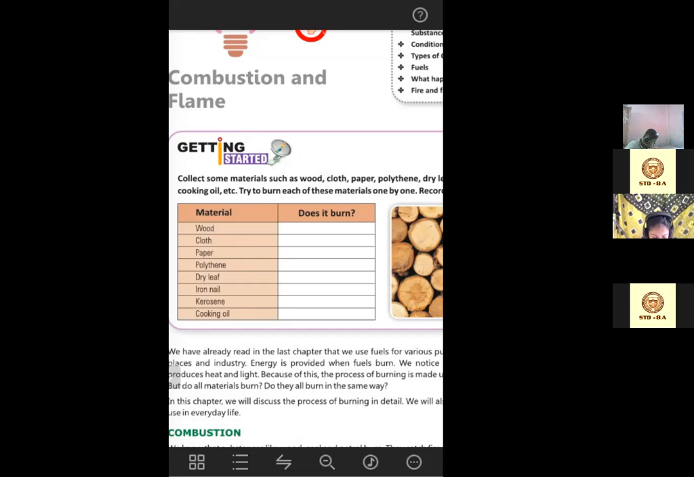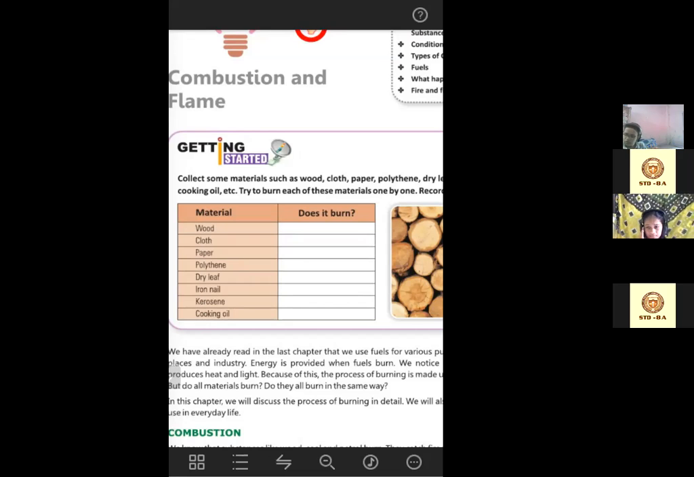Iron nail. Tell me what happened to others. Monoshi, no. Akhil, no. And all, no. Kerosene burned. Kerosene, yes, ma'am, flammable. And cooking oil? Yes, ma'am.